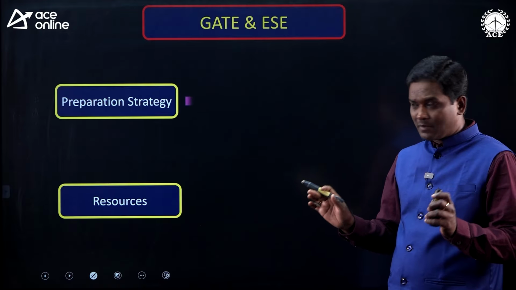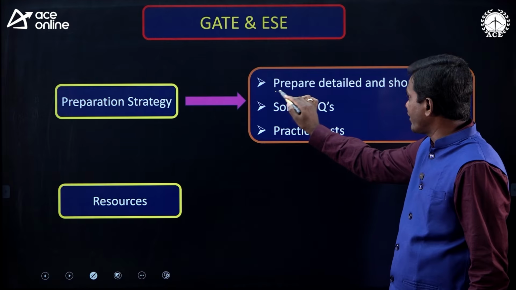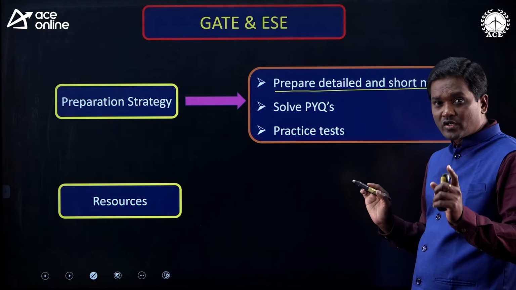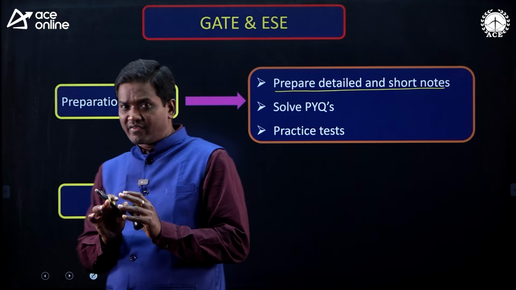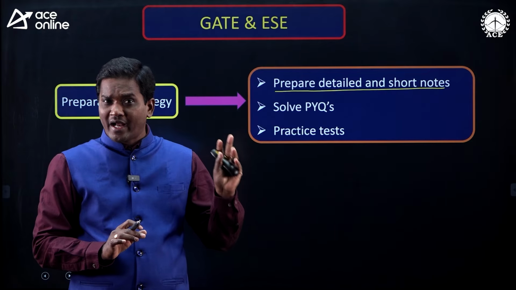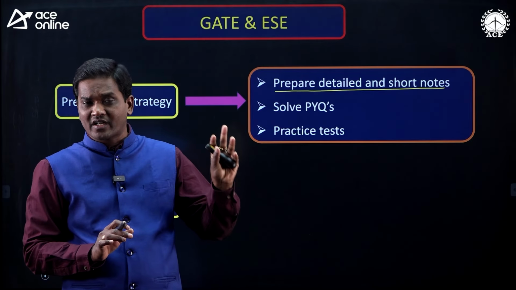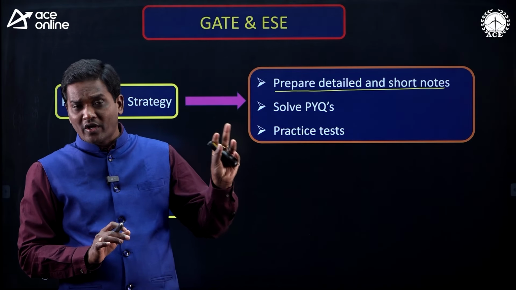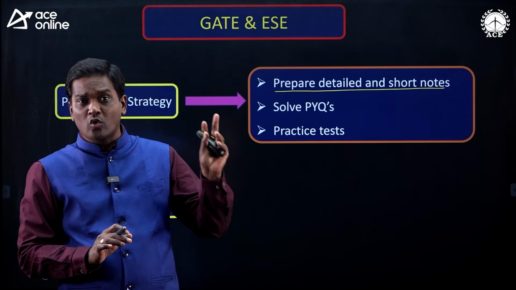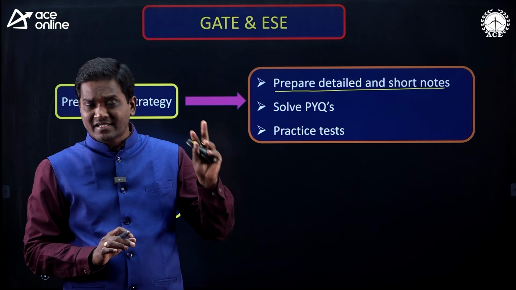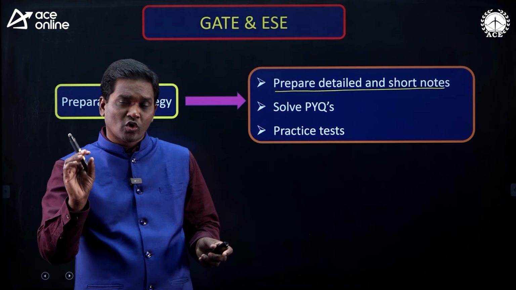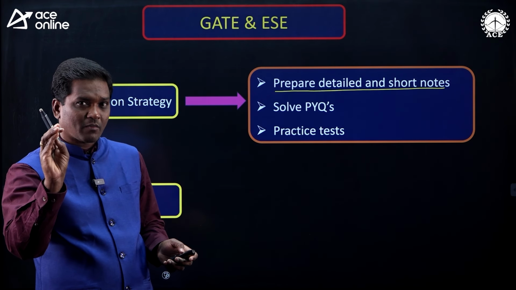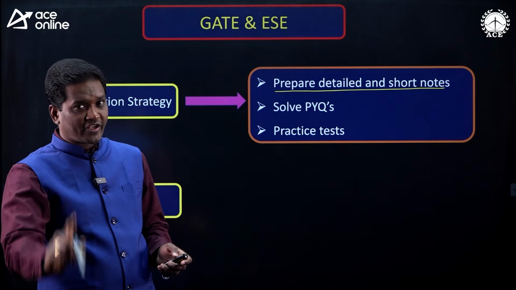While you are reading the subject, try to maintain two different notebooks. One is detailed notes and another one is short notes. In the detailed notes, you write everything, and in the short notes, you write only the logics, shortcuts and formulas. Don't write everything in the short notes. You write only the important points, formulas and shortcuts. That is the first thing you have to do.